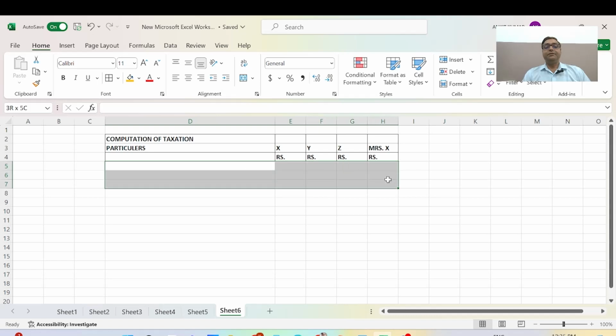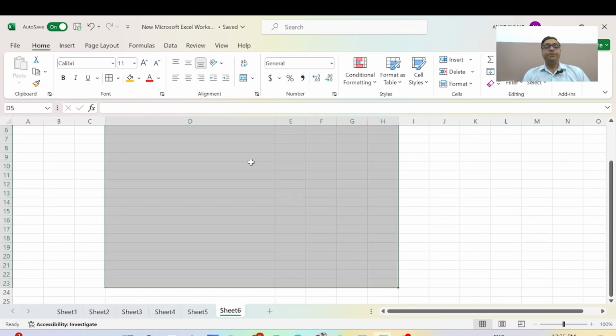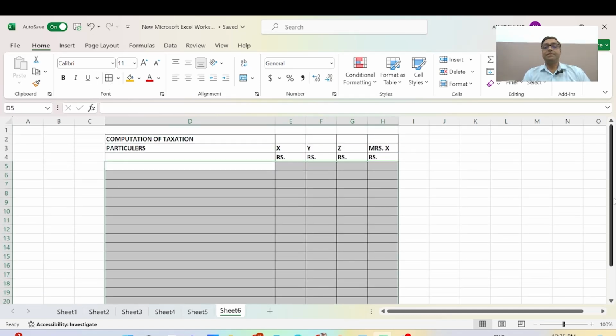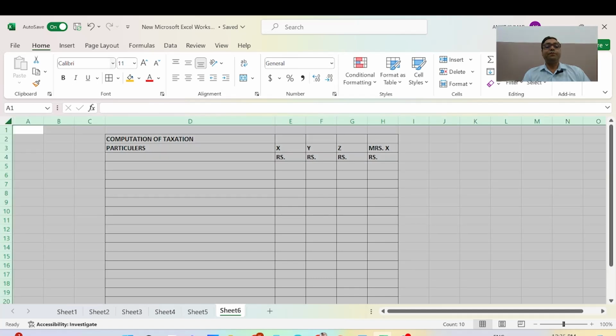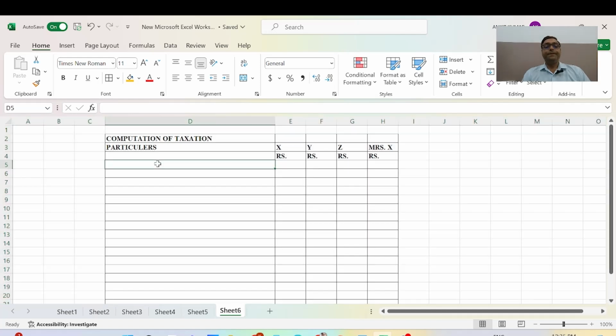I think everybody knows this calculation of computation of taxable income of individuals. Now I will first mention every point very clearly, it is salary. How much is the salary of Mr. X? How much is the salary of Y?